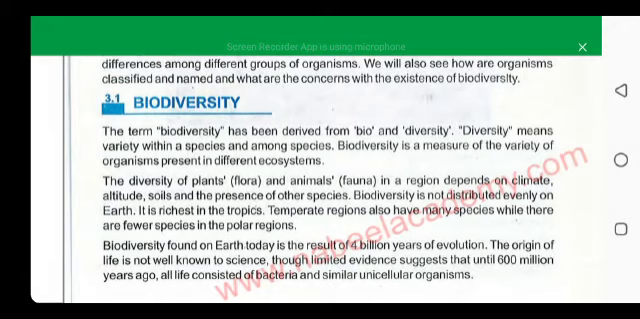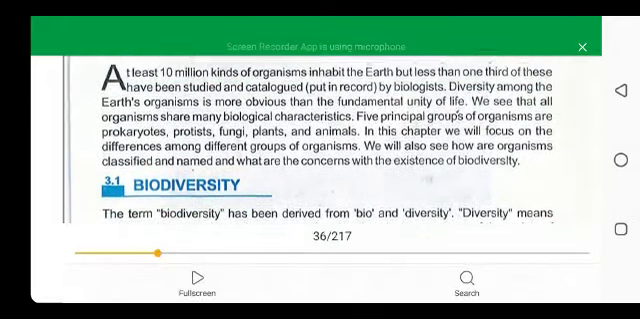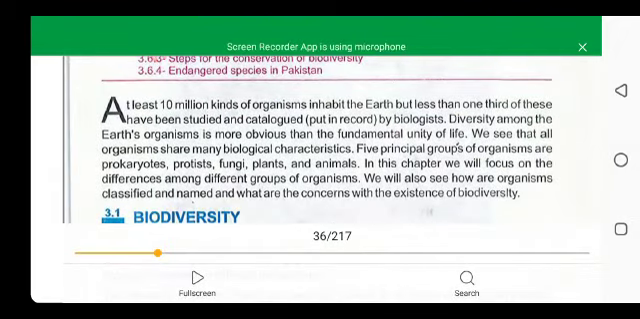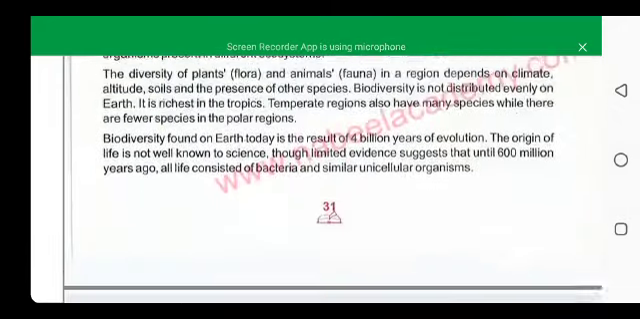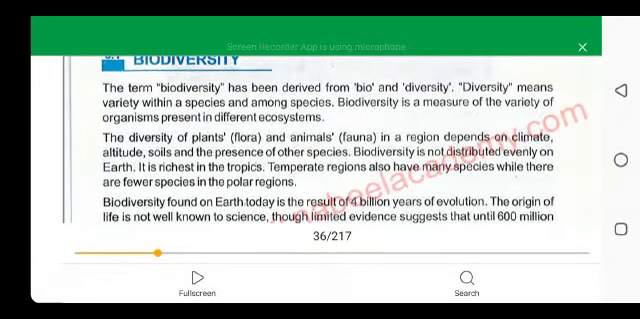Why are we studying biodiversity? Because on earth there are about 10 million kinds of organisms, and very few, only one third of them, have been studied and cataloged, with their characteristics and functions recorded by biologists. So when we study biodiversity, we will be able to categorize them into different groups and subgroups, to study them better and to understand them better.